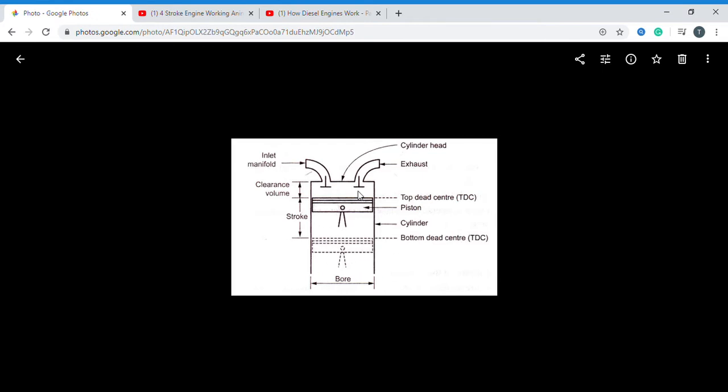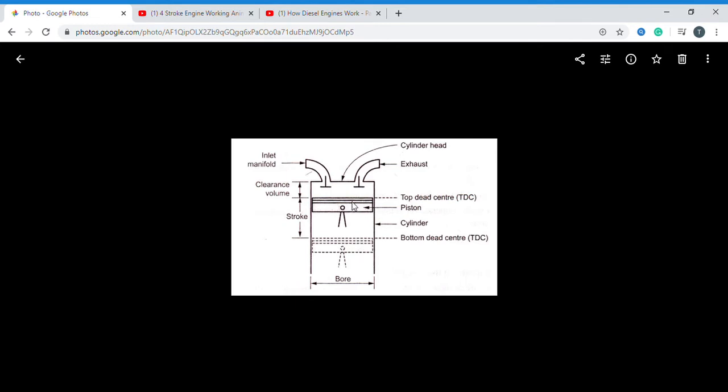This is the free body diagram of the engine. You can observe the terminology we have. We mainly have top dead center, bottom dead center, stroke, bore, and clearance volume. The piston is moving from here to here. In this particular portion the piston does not move further upward, because this is the marginal movement of the piston inside the engine cylinder. This marginal position at the top of the cylinder is called top dead center.